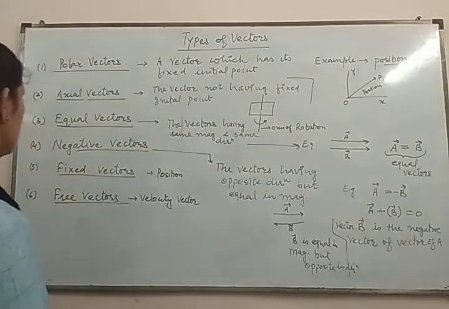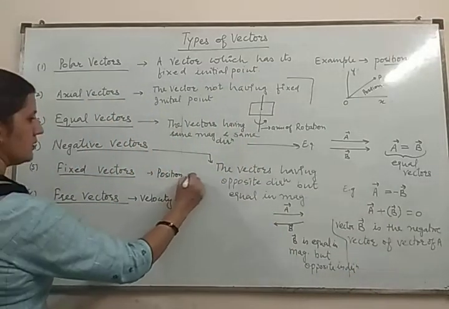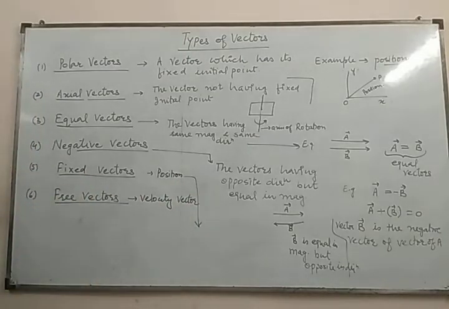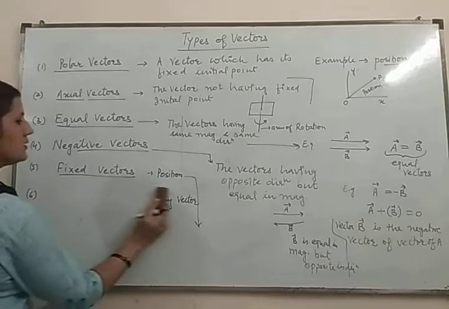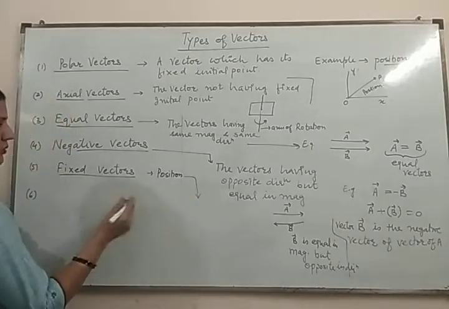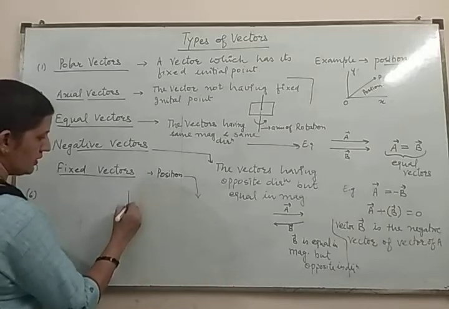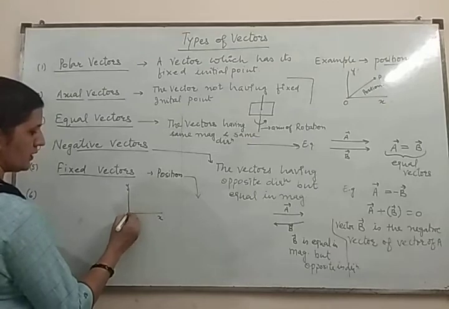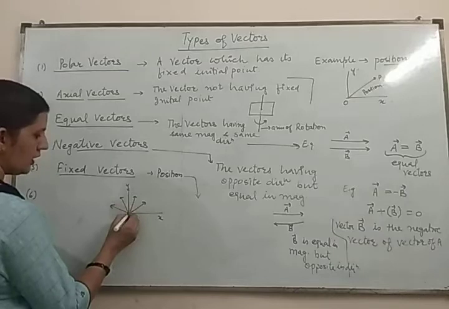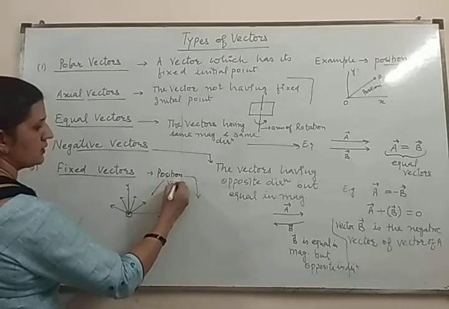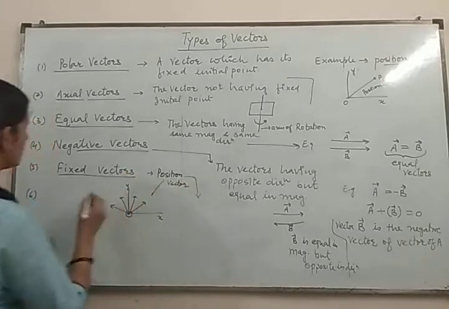Okay. The next one is the fixed vector. What is a fixed vector? The vector which has its initial point fixed, or you can say which is fixed at a point. Suppose you are considering this point O and the vector is rotating or moving only about this point. So the position vector is an example of a fixed vector.